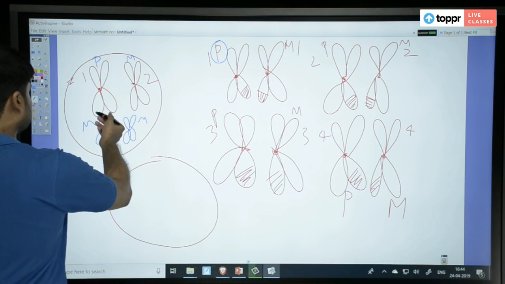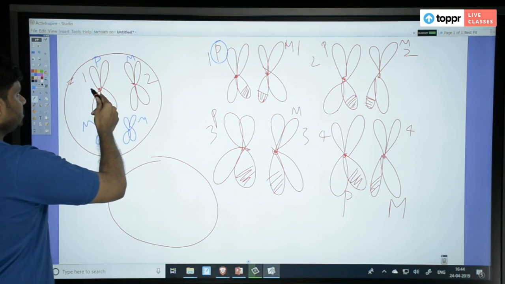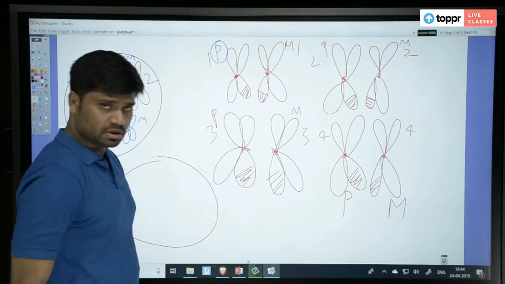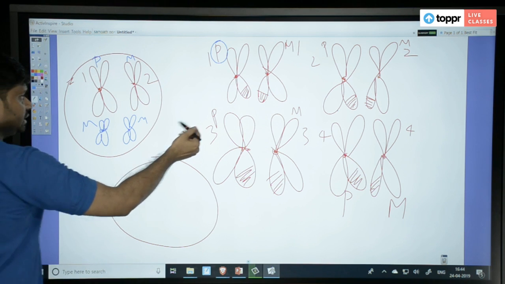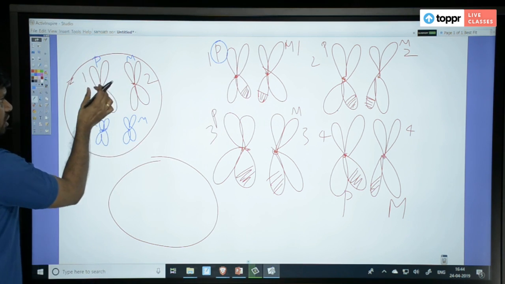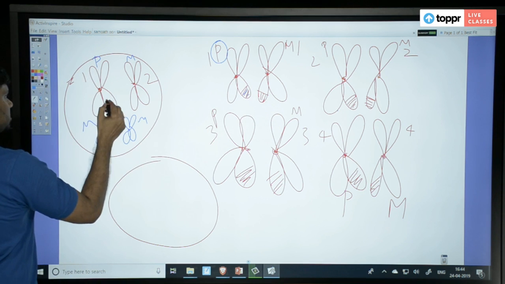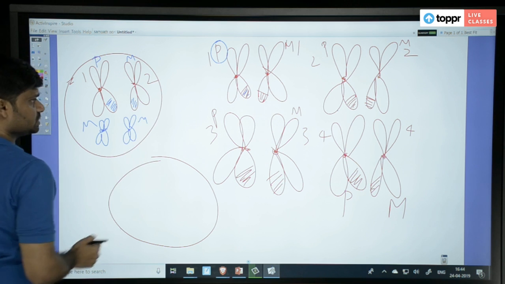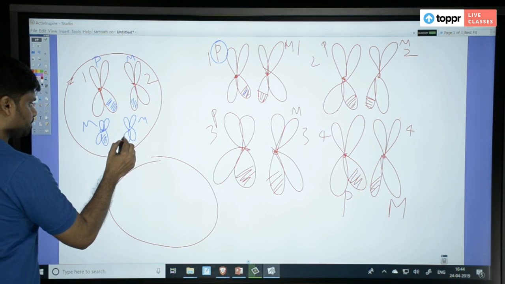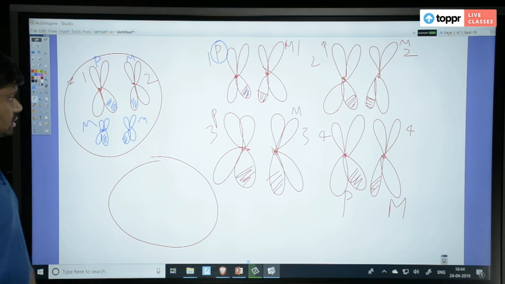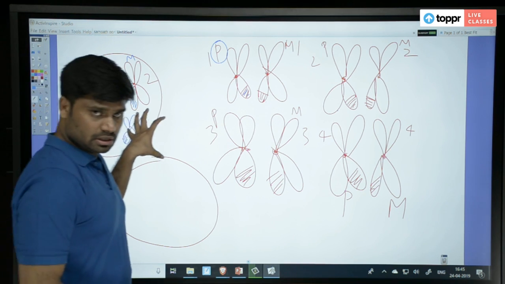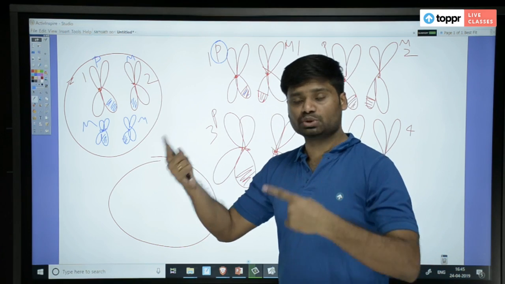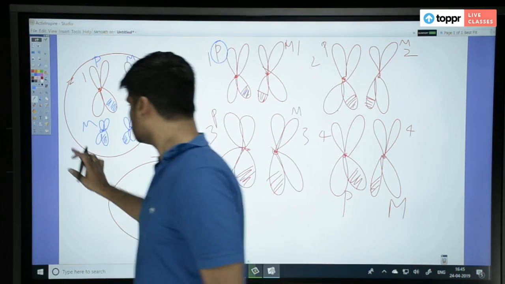Now, if paternal comes here from the first chromosome, anything can come from the second, anything can come from the third, anything can come from the fourth. Fine. Now you see, this paternal chromosome I have drawn, but I have to draw this part also, right? It has undergone recombination here. Like that, this has undergone recombination here. Now, this gamete is just a product of meiosis 1. It has to go through meiosis 2. What happens when it goes through meiosis 2? Let us see.